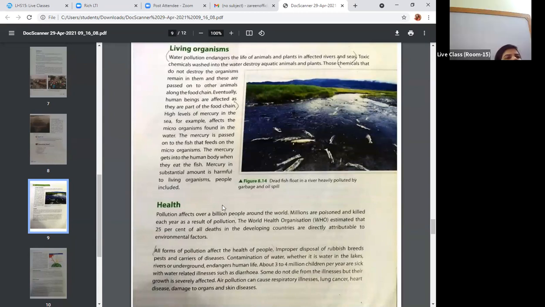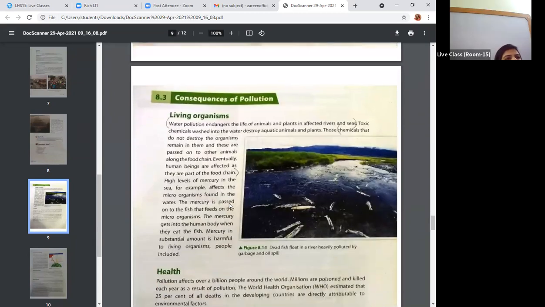Okay, so basically, if we talk about the consequences of pollution, definitely all different types of pollution can be harmful for living organisms. They have given you the example of aquatic life.